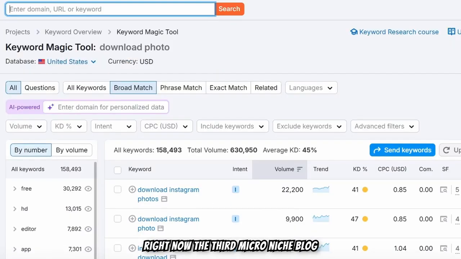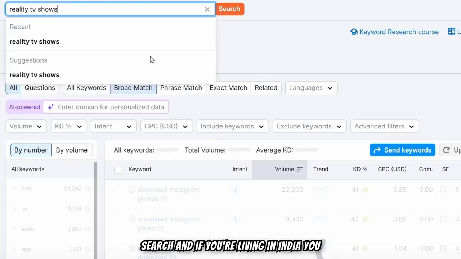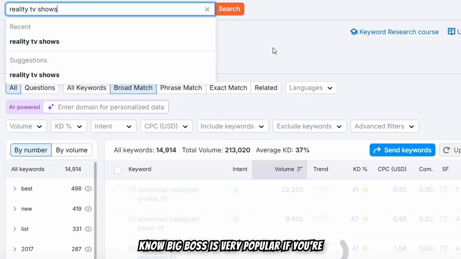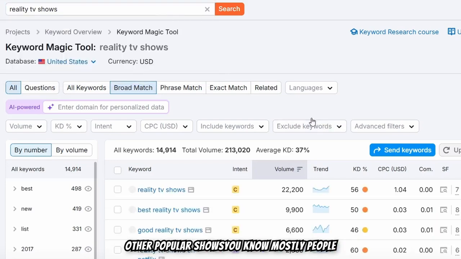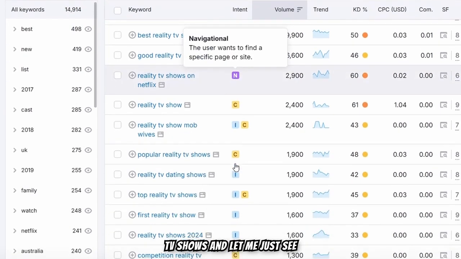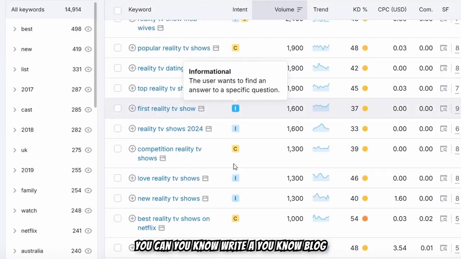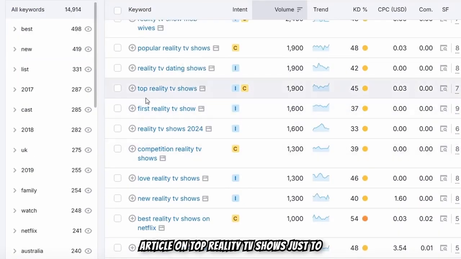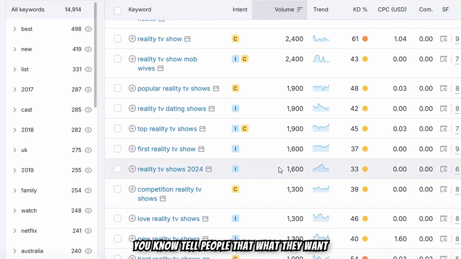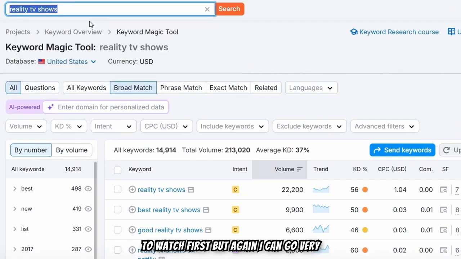Now the third micro niche blog topic which I'm going to show you is reality TV shows. Let me search. If you're living in India, Big Boss is very popular. If you're living in the US, there are some other popular shows. Mostly people are going to be watching Netflix, but yeah. If I type in reality TV shows, you can write a blog article on top reality TV shows, just to tell people what they want to watch first. But again, I can go very specific.